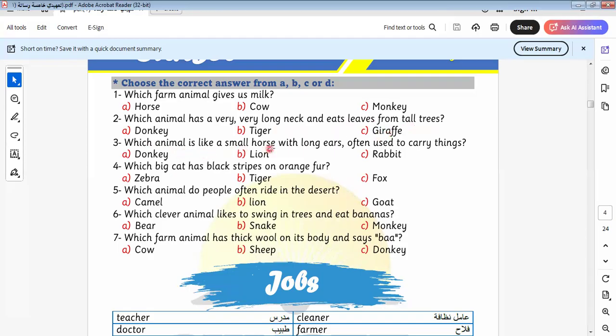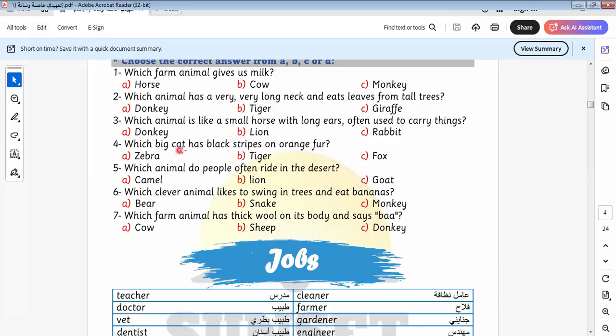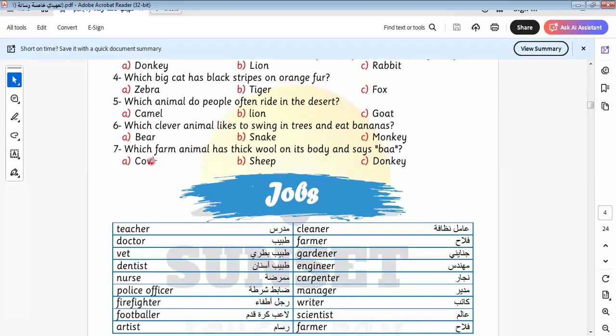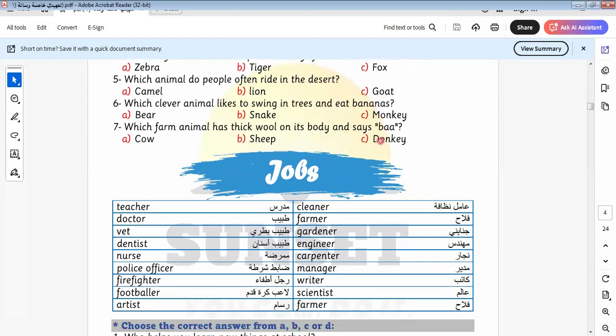Which animal is like a small horse, has long ears, and is used to carry things? It is donkey. Which big cat has black stripes on orange fur? Big cat. So here there is one of the species of the cat. It will be tiger. Which animal do people often ride in the desert? It will be camel. Which clever animal likes to swing in trees and eat bananas? Monkey.